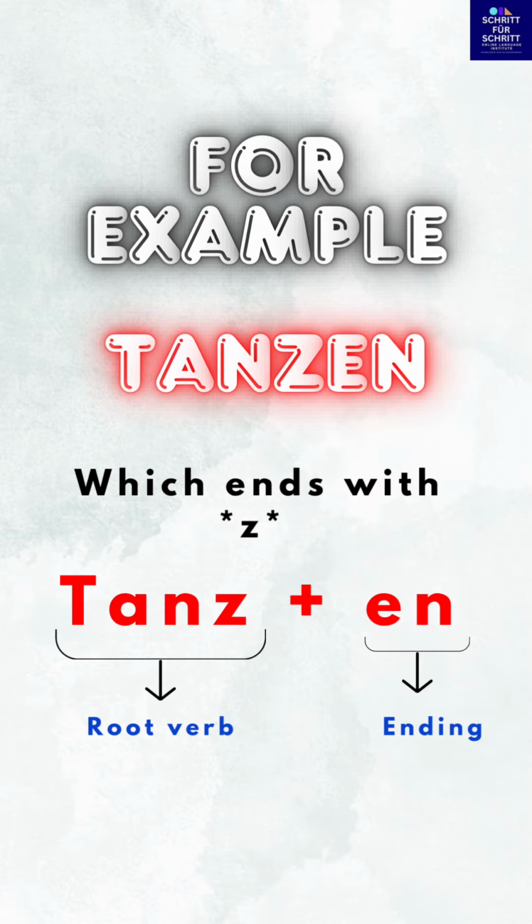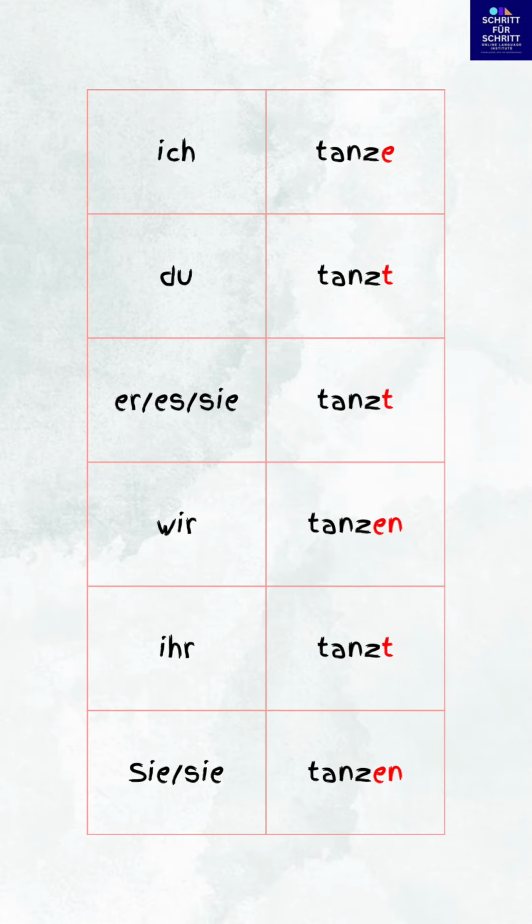Zum Beispiel, tanzen, that means to dance. So the conjugation will be ich tanze, du tanzt, er/sie/es tanzt, wir tanzen, ihr tanzt and sie tanzen.